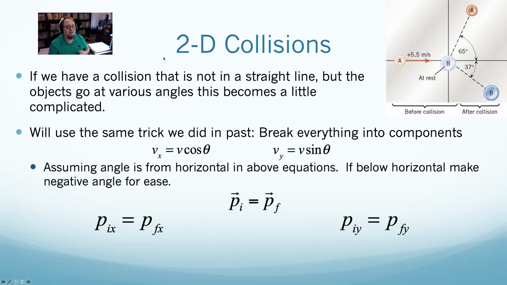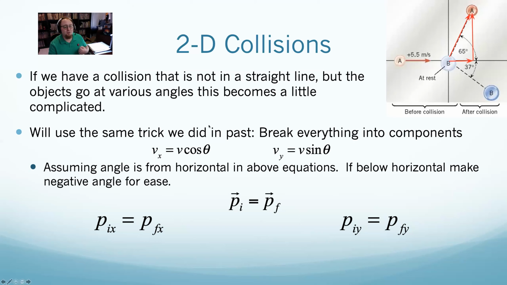Instead of just initial momentum equals final momentum, I'll say the initial momentum in x equals the final momentum in x. The initial momentum in y equals the final momentum in y. And any velocities I'm given, I'll split them into the x and y components. Instead of saying I have a velocity up in this way, I would say screw that. I have 2 velocities, the x component and the y component respectively, and just treat it as 2 separate problems.